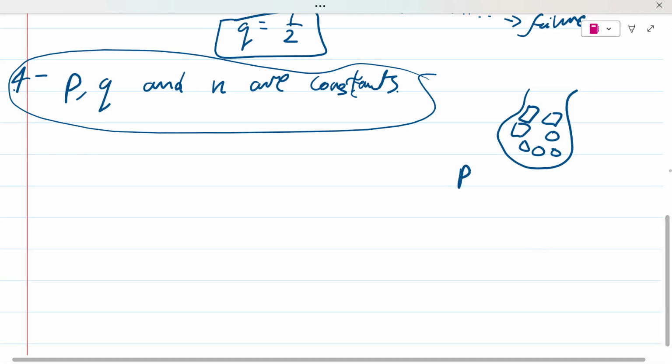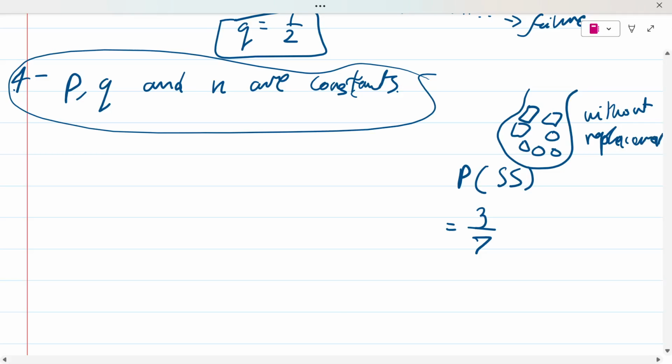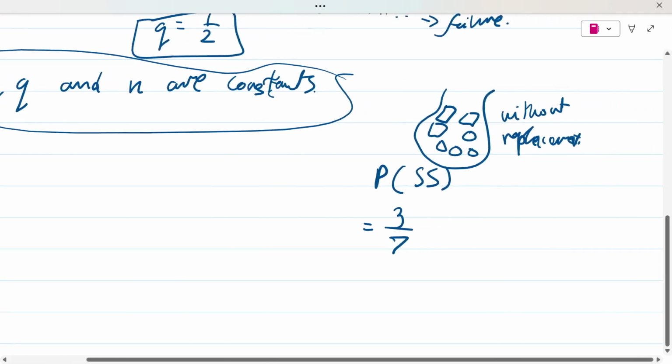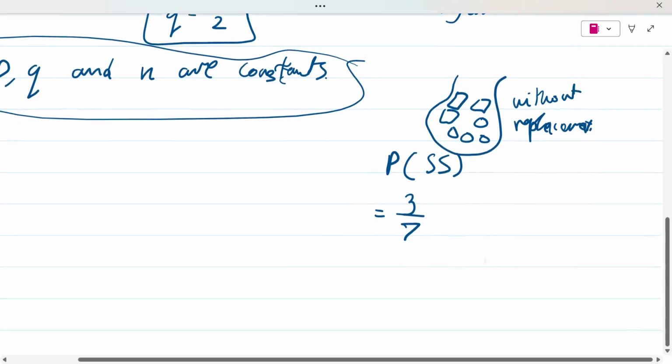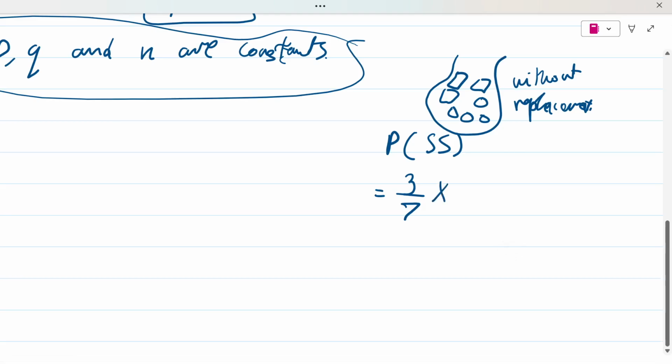So let's say the probability of her picking up 2 squares, S and S. The probability of picking up the first square would be 3 over 7. Remember, without replacement. So once she picks up something, she's not going to put it back in the bag. Now look, the probability of picking up both squares would be 3 over 7, multiplied by, now notice something.